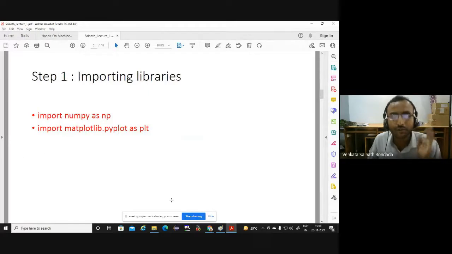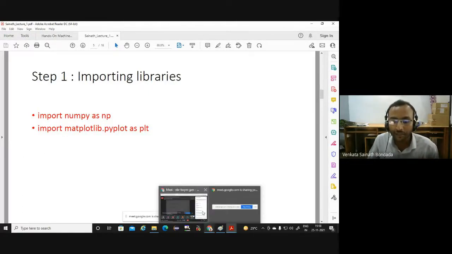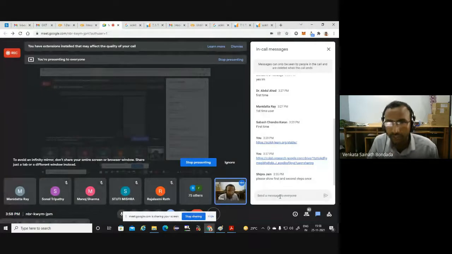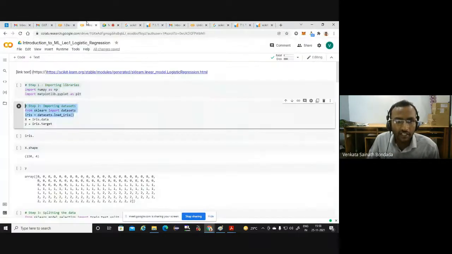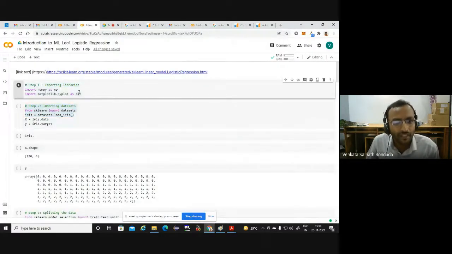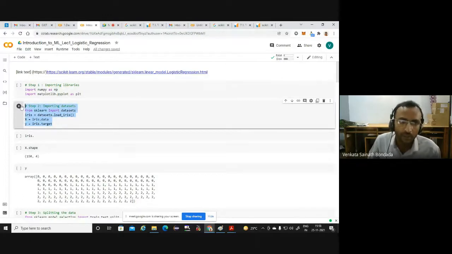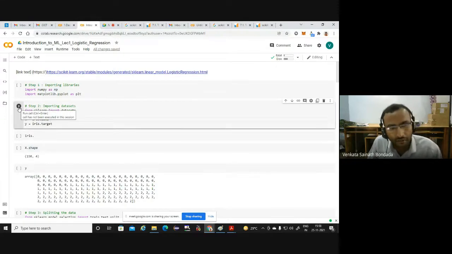And somebody was asking about step 1 and step 2 again. I think Shipra Jain. See, I have already shared the whole code with you. Step 1, you can simply copy: import numpy as np. That is the only line required. And step 2, we have been discussing till now. It will be helpful whenever you get stuck or couldn't follow for some reason. Simply copy that and run it. First copy these 2 lines and then run. Next copy these 2 lines and then run. And from then onwards, you follow what is going on in the session. That will be helpful.